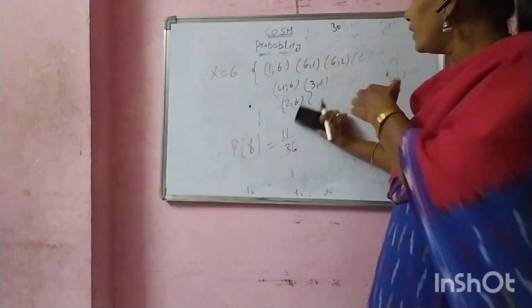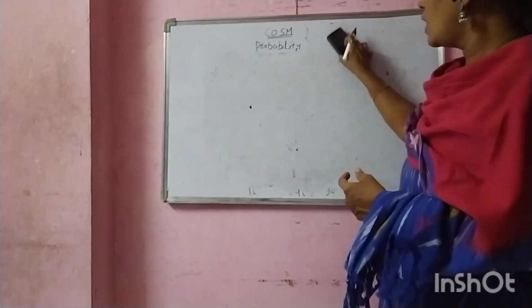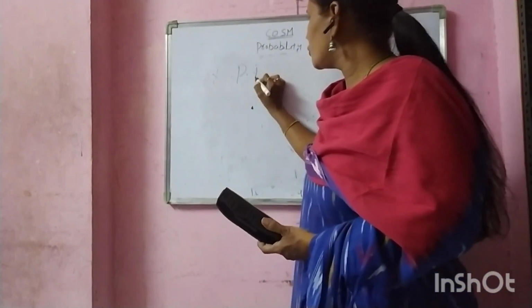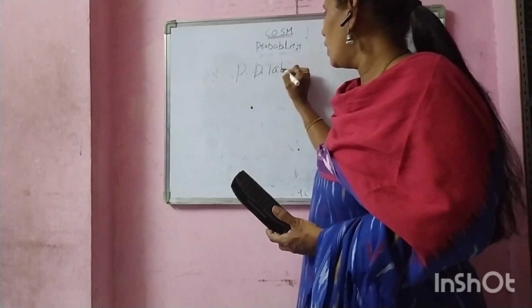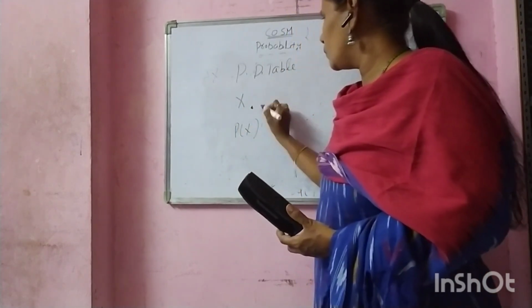Now we can write down the probability distribution table. The table is X value and P of X value.